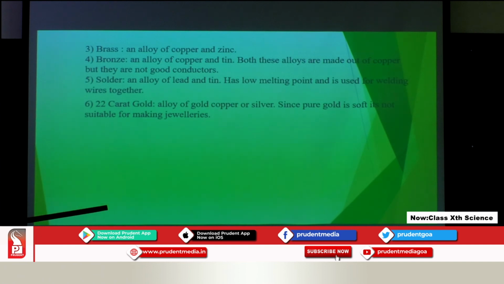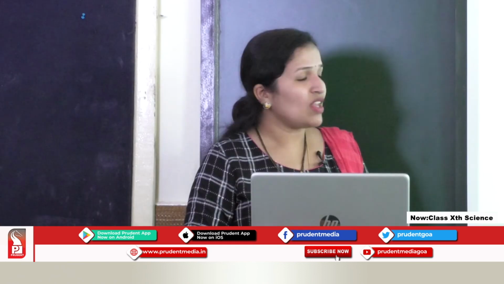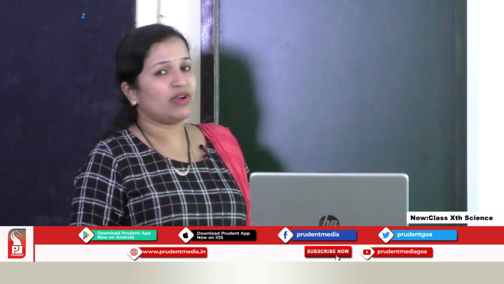We said 24 carat gold. So 22 parts of gold is added and 2 parts of copper or silver can be added. So therefore it will make the gold strong enough to convert it into jewelries. Pure gold is very soft, so we are not using gold of 24 carat. Now the last part we are doing here is the question answer round.